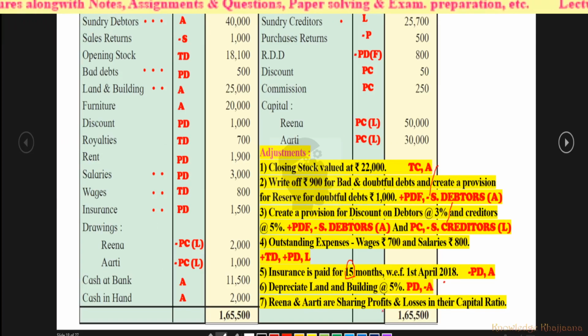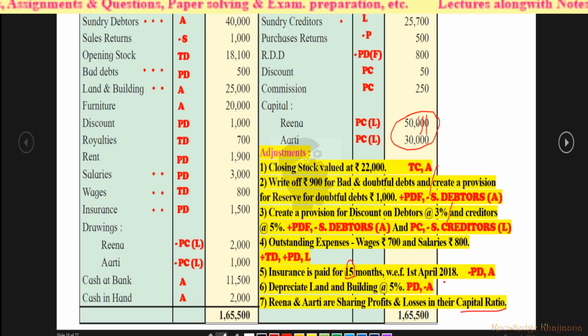Then Reena and Aarti are sharing profits and losses in their capital ratio. So whatever net profit we arrive at, we have to distribute to them in their capital ratio. How much capital have they brought? See, Reena has brought capital of rupees 50,000 and Aarti has brought capital of rupees 30,000. So what is their capital ratio?